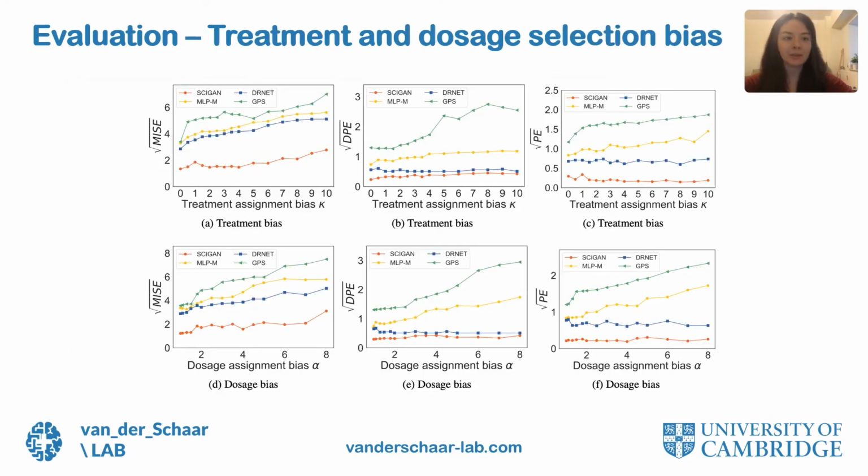Finally, for the experiments, we illustrate here the model's robustness to increasing the treatment and dosage bias. We show the performance of the benchmark methods when varying kappa from 0, indicating no treatment bias, to 10, indicating strong treatment bias. Similarly, we show the performance for the dosage selection bias by setting alpha between 1, which is no bias, to 8, which is strong bias. SAIGAN shows consistent performance, significantly outperforming the benchmarks for all kappa and alpha.